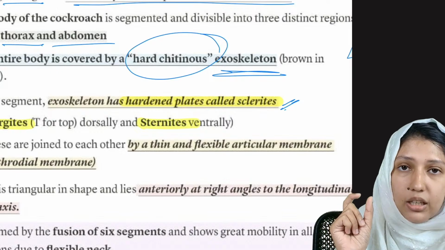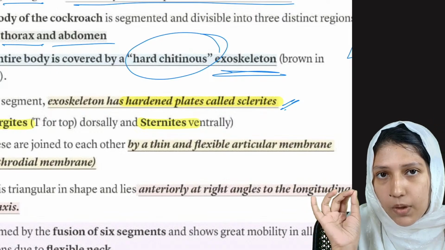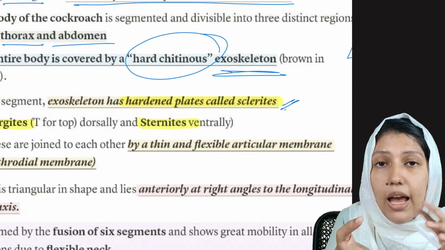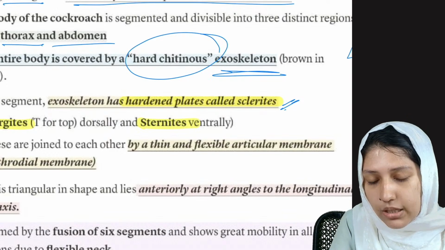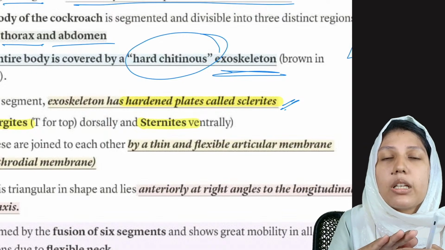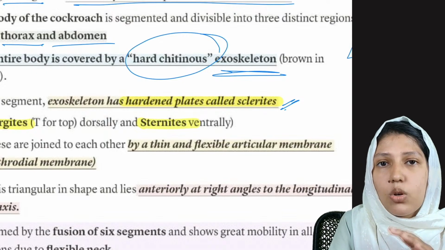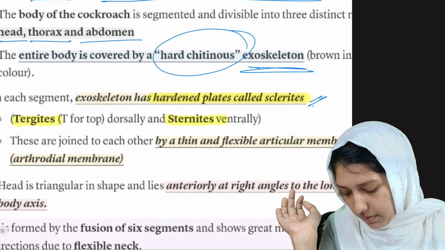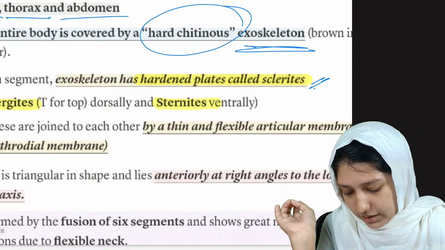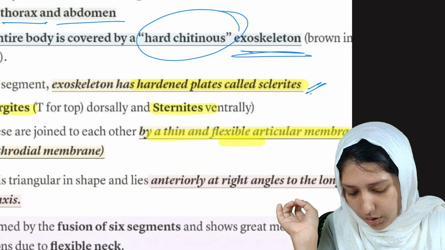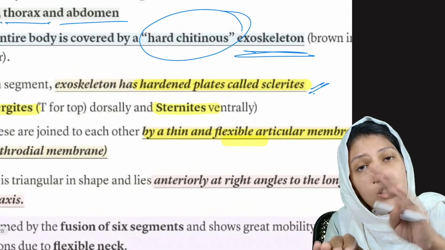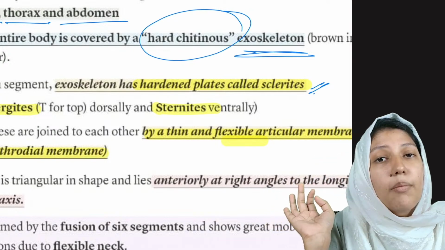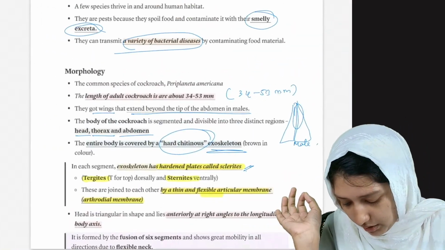So what are sclerites? Sclerites are hard structures present over the exoskeleton, and they are of two types. One group is present on the dorsal side and one group on the ventral side. On the dorsal side they are known as tergites, and on the ventral side they are known as sternites. They are joined to each other by a thin and flexible articular membrane. These sternites and tergites are joined by thin articular membranes, known as arthrodial membrane.